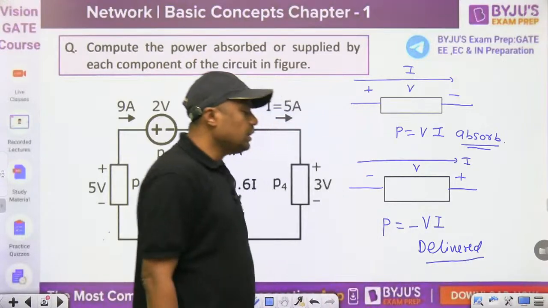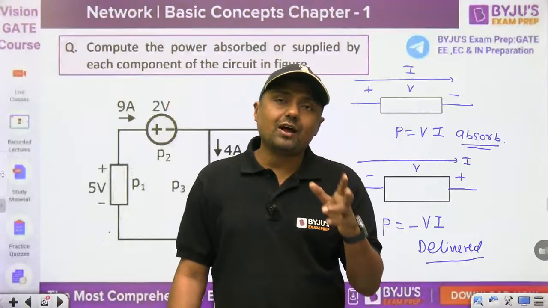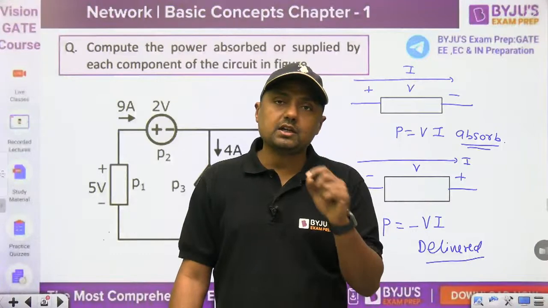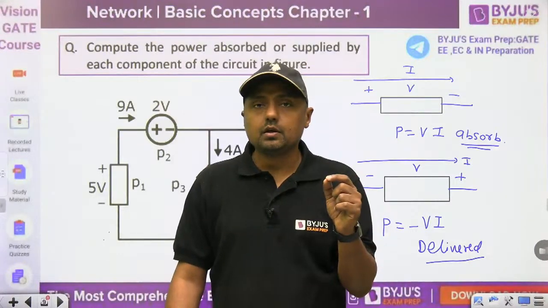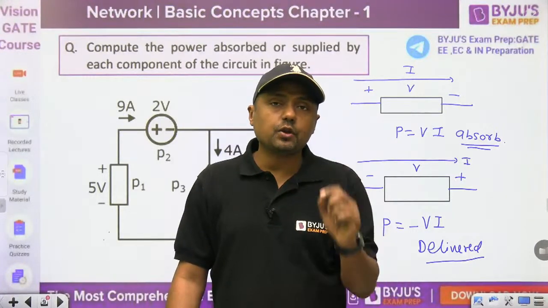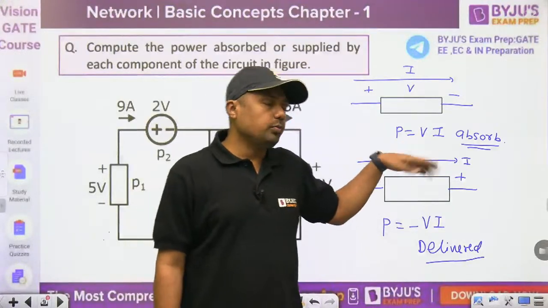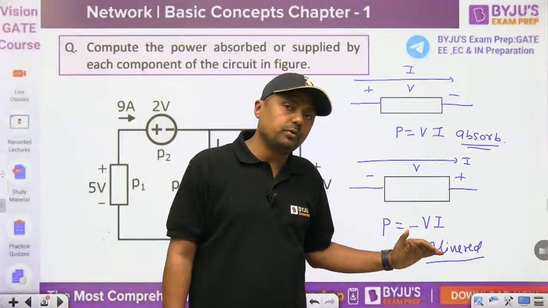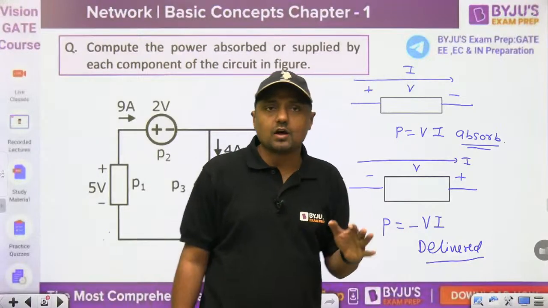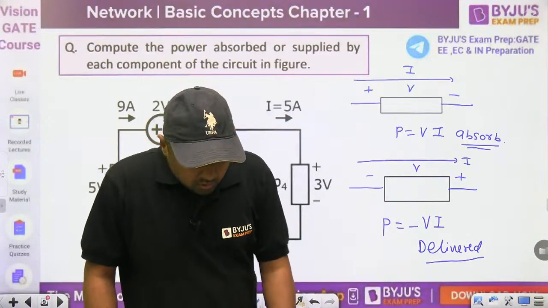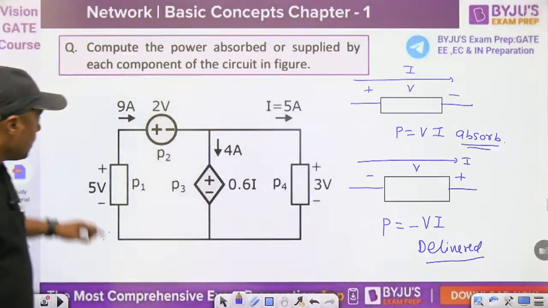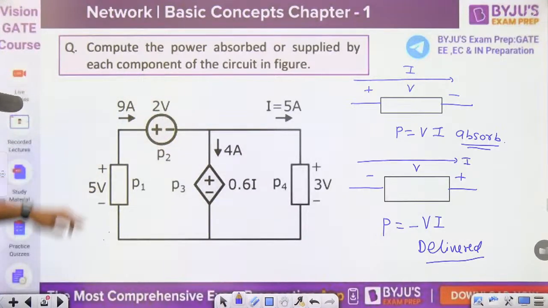So in our objective, what is the value? Sometimes we have to give minus 50 or plus 50, or otherwise we have to mention 50 watt delivered, 50 watt absorbed. 50 watt positive means it is absorbed, 50 watt negative means it is delivered. This type of answer we have to mention. Now tell me, what is the answer? What is the power consumed by this element?